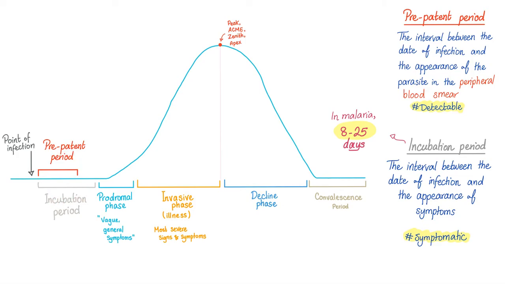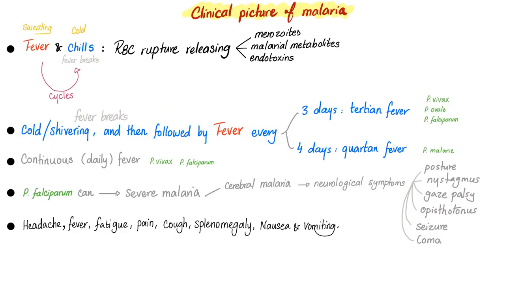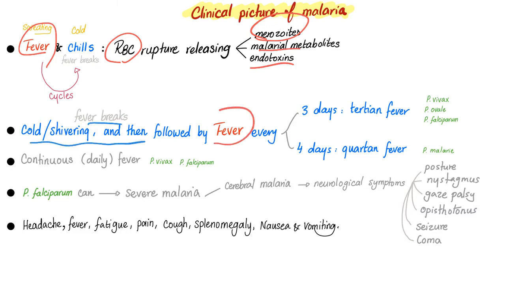The incubation period is normally 8 to 25 days in cases of malaria. The clinical picture of malaria: easy cycles of fever and chills, fever on the third day. Why fever? Because the RBCs have ruptured, releasing the merozoites, the malarial metabolites, and endotoxins, causing the fever. Next, cold shivering on the fever-free days or the fever breaks, and then followed by fever. Why the fever?